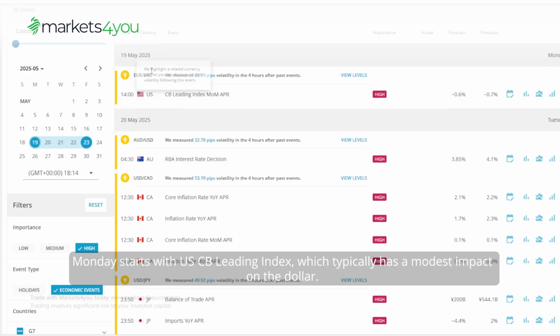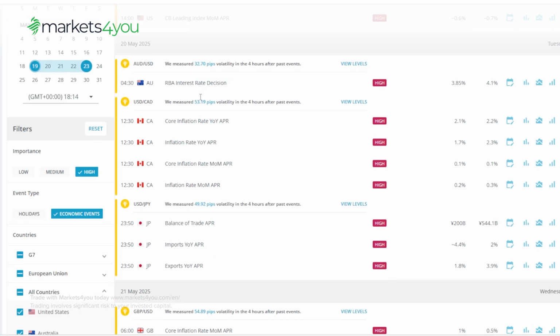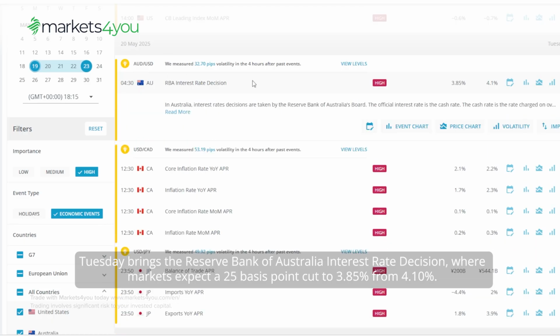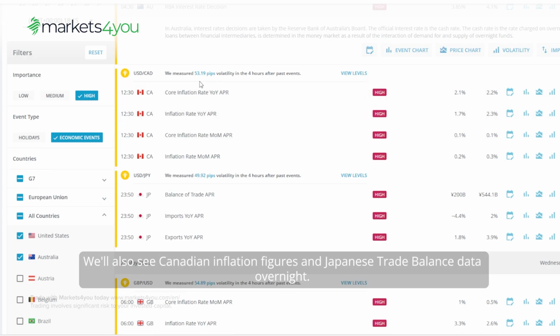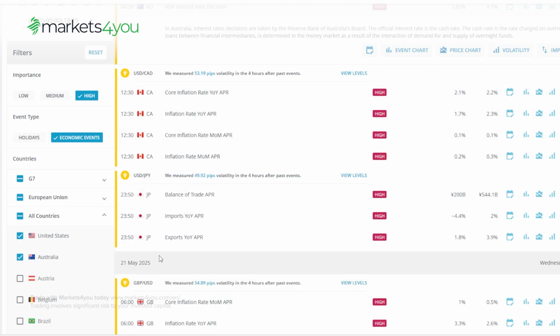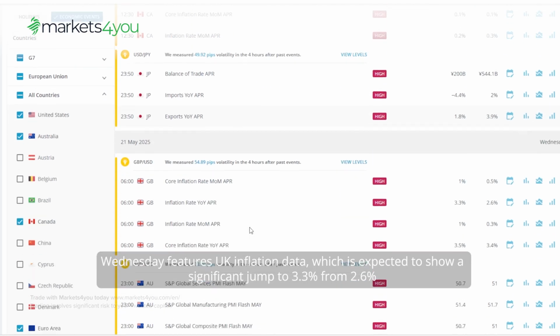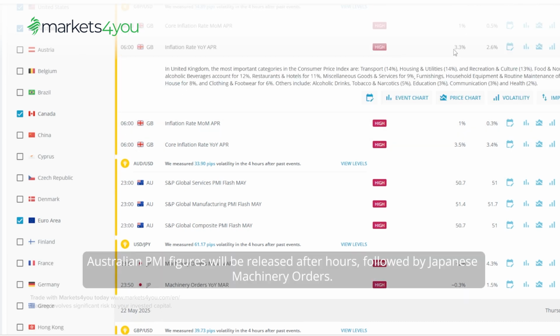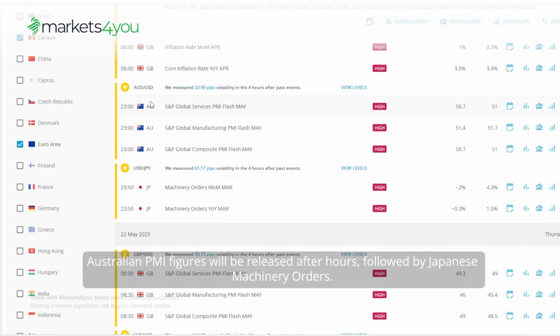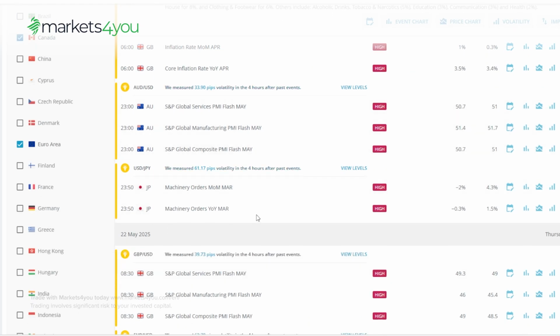Monday starts with USCB leading index, which typically has a modest impact on the dollar. Tuesday brings the Reserve Bank of Australia interest rate decision, where markets expect a 25 basis point cut to 3.85% from 4.1%. We'll also see Canadian inflation figures and Japanese trade balance data overnight. Wednesday features UK inflation data, which is expected to show a significant jump to 3.3% from 2.6%. Australian PMI figures will be released after hours, followed by Japanese machinery orders.